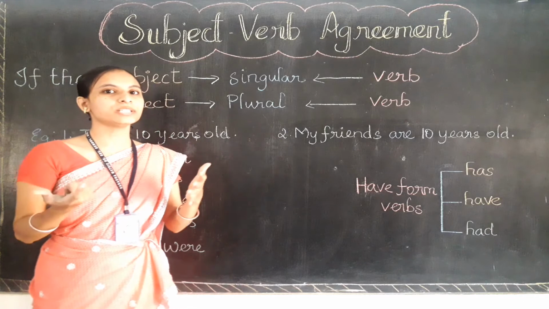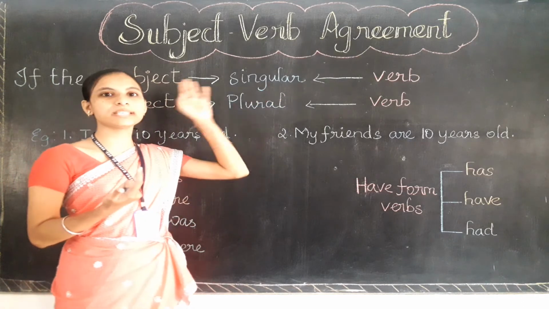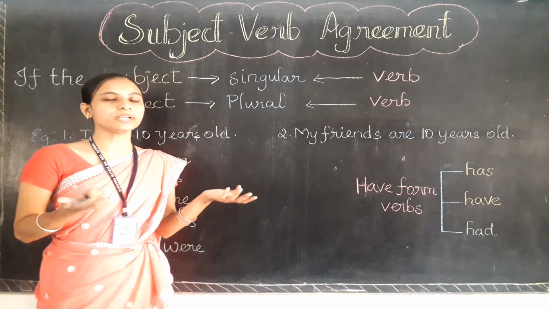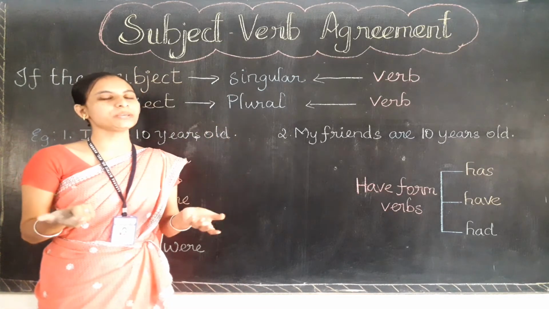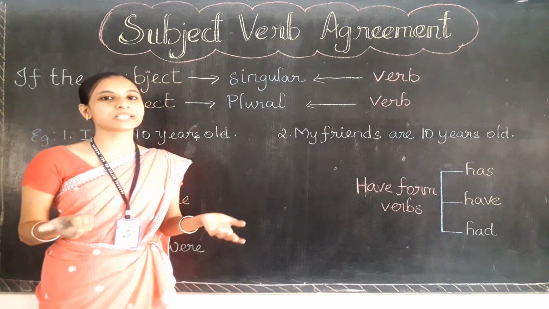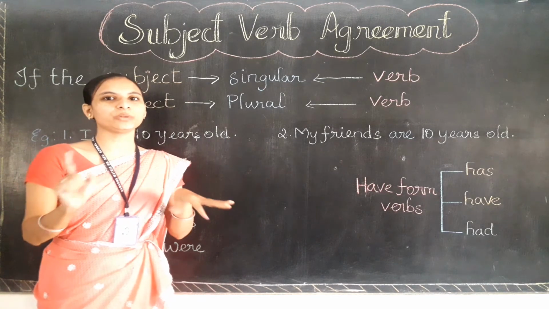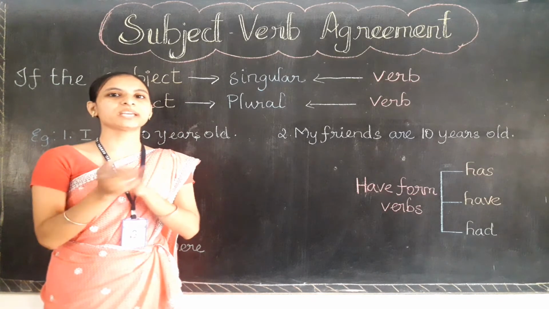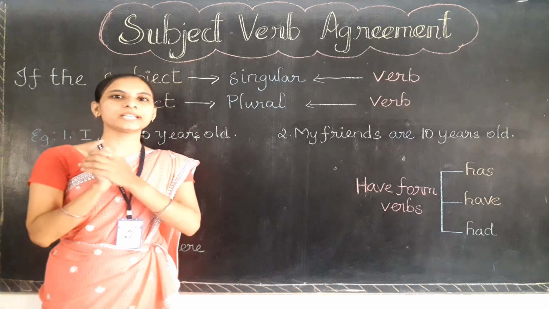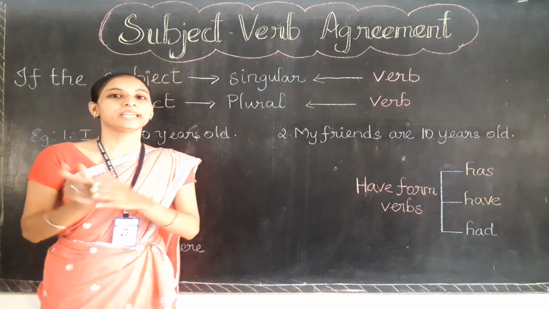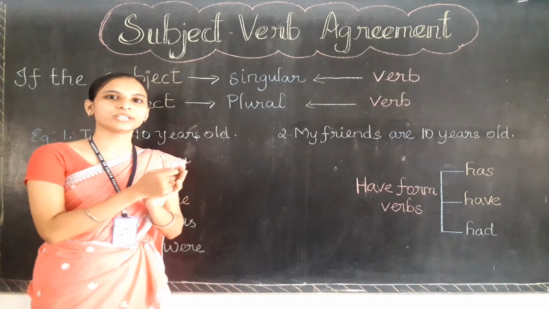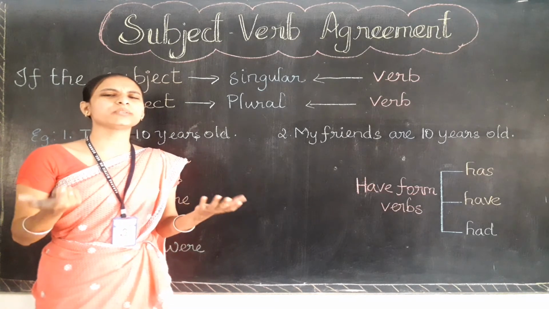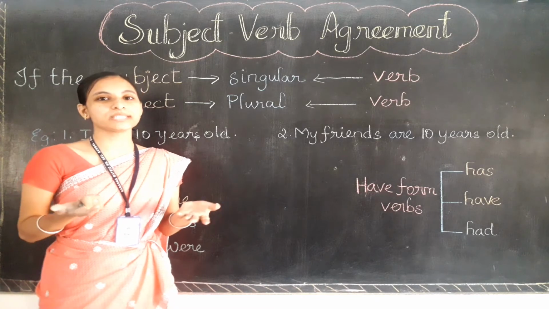So here we are going to learn about what is the agreement between the subject and verb. The agreement between the subject and verb is to win the match with the same number. I am just giving you an example: they want to win the match with the same number only. For example, if the subject hits 6, the verb also is going to hit 6 only. If the subject hits 4, the verb also is going to hit 4 only. So that will be an equal match only.